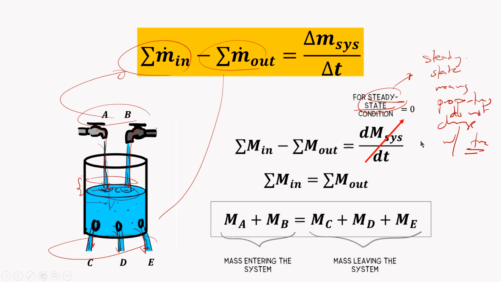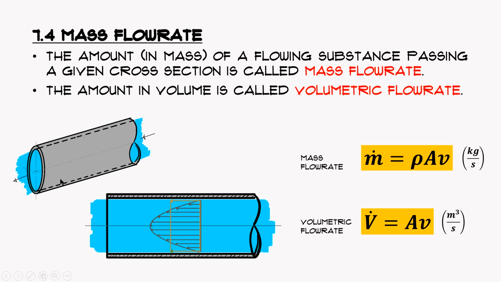So for steady state, the right side is equal to 0. That means the summation of mass going in is equal to the summation of mass going out. The left side is what's going in, the right side is what's going out. So that's just it. And then another concept, mass flow rate.